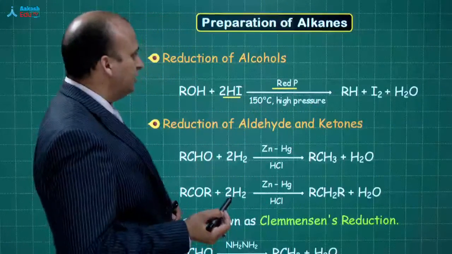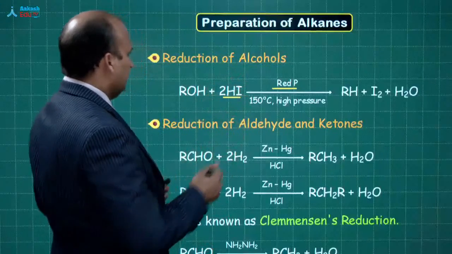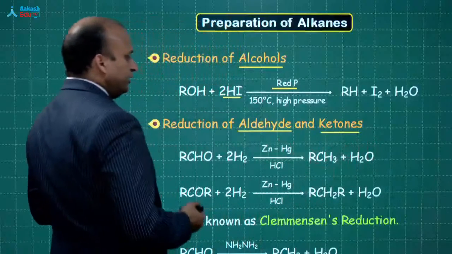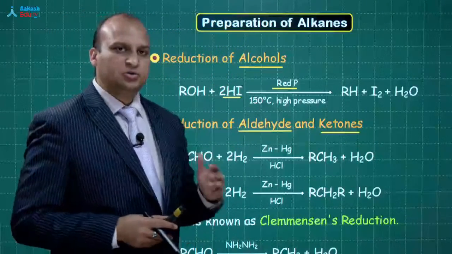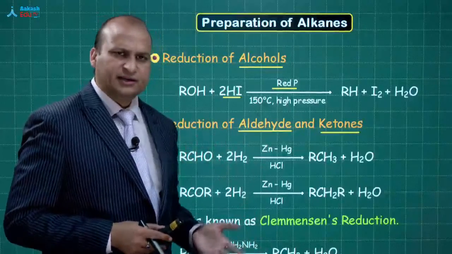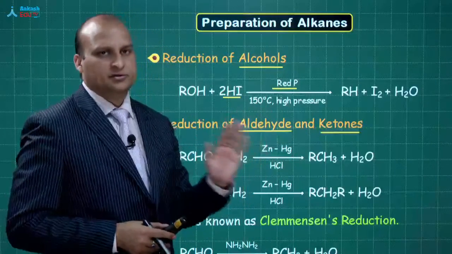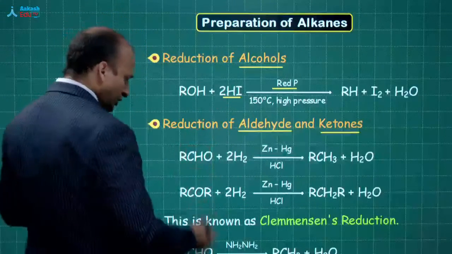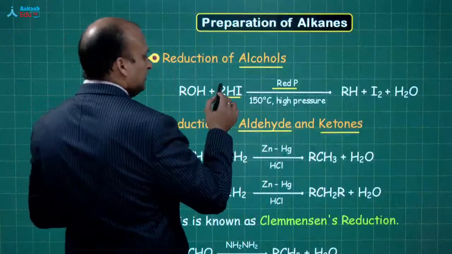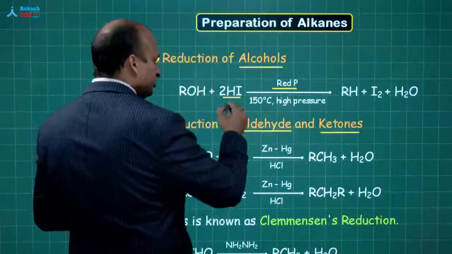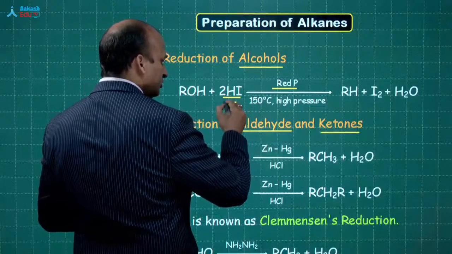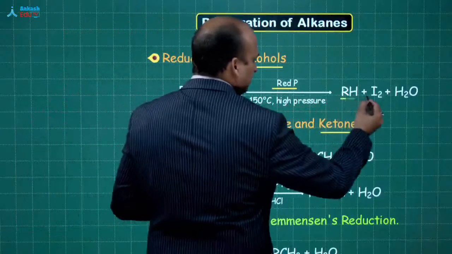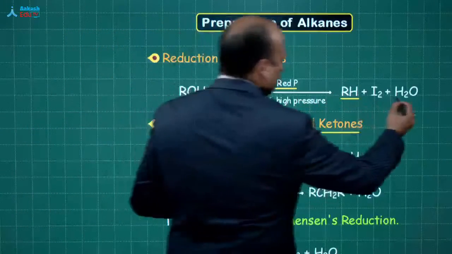Okay. Now, reduction of alcohols, as I told you, red phosphorus and HI is a very strong reducing agent. So, now you can see we are reducing alcohols, we are reducing aldehydes, ketones. Fine. So, all these we can reduce by using red phosphorus and HI. Carboxylic acids can all be reduced by using red phosphorus and HI. I am just denoting the reaction over here. You need to remember that HI is a strong reducing agent, it releases nascent hydrogen. Now, this nascent hydrogen combines with the R, so you get RH. It combines with the OH, so you get H2O.